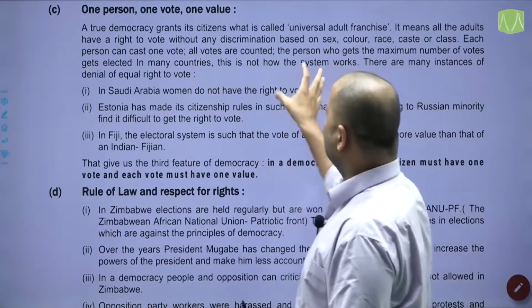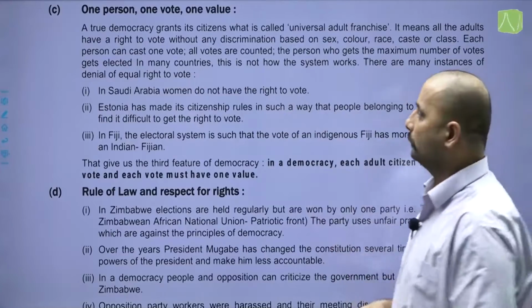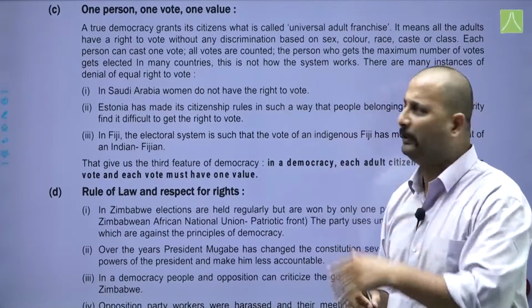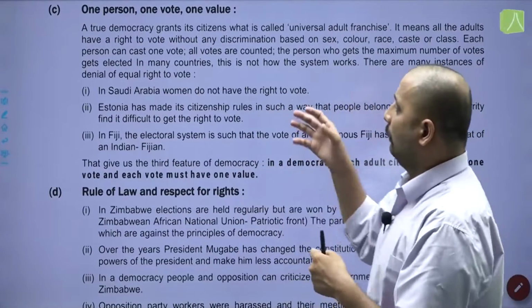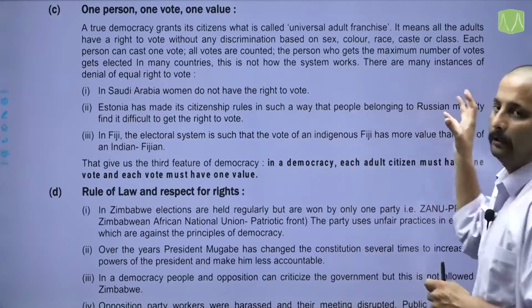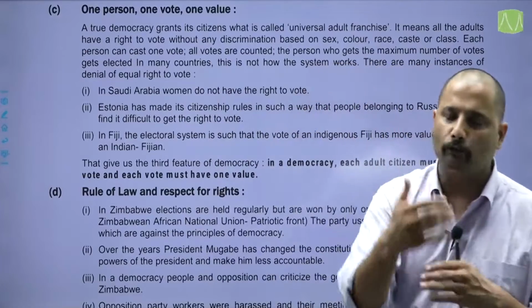In many of the countries, this is not how the system works. There are many instances of denial of equal vote, the right to vote. Like in Saudi Arabia, up till 2015, women did not have the right to vote, but now they have. Estonia also had made its citizenship rules in such a way that people belonging to the Russian minority find it difficult to get the right to vote.